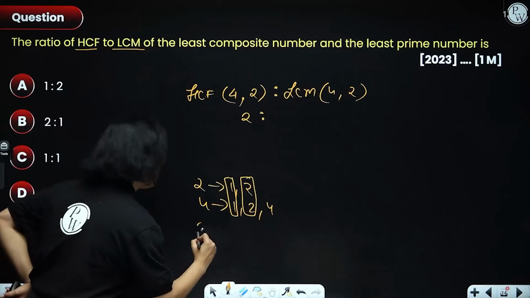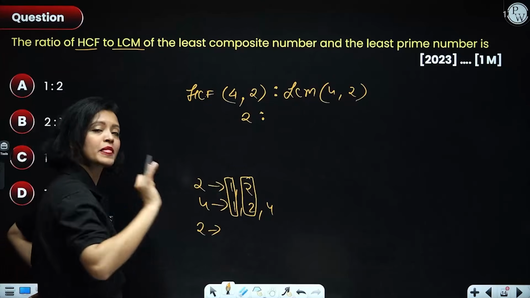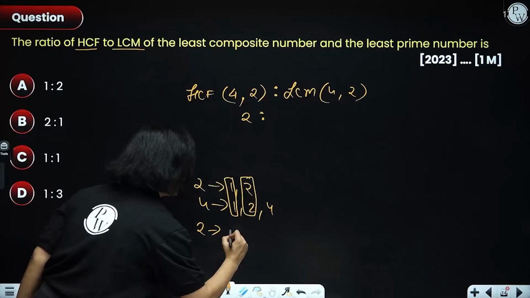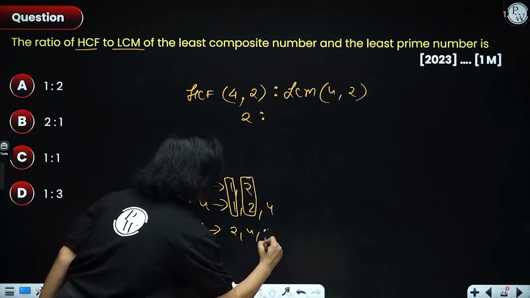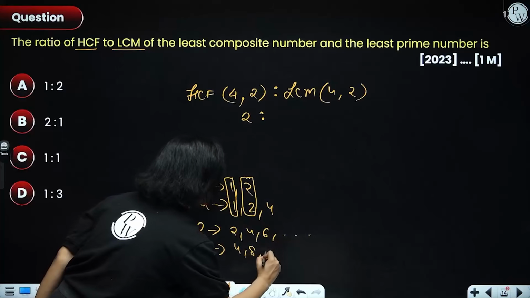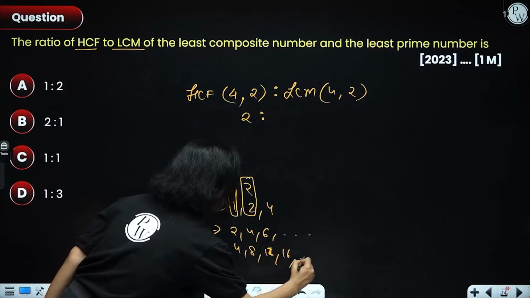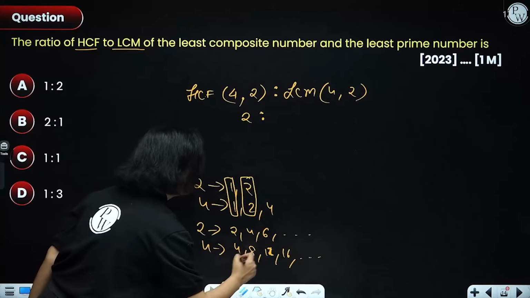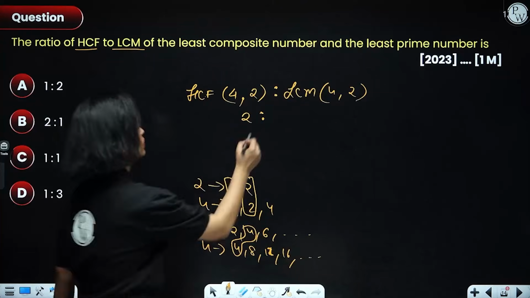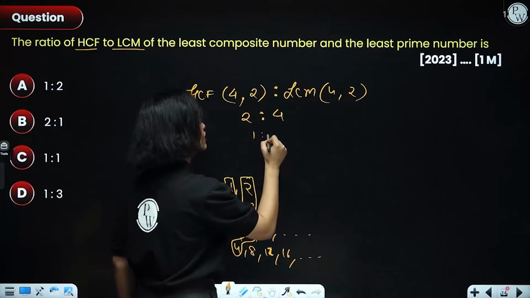Again, I am teaching this very basic method of finding HCF and LCM, because this is important, everyone. Very basic. So, the multiples of 2 are 2, 4, 6 and so on. The multiples of 4 are 4, 8, 12, 16 and so on. Right? We can see that the smallest common multiple is 4. Yes? So, 4 and 2, the ratio we can simplify as 1 ratio 2.